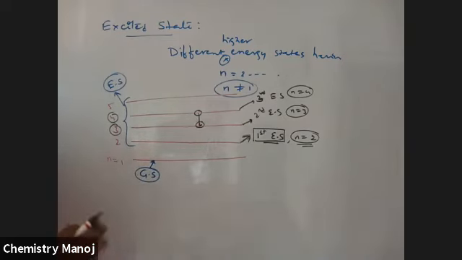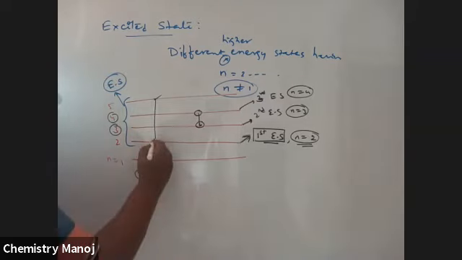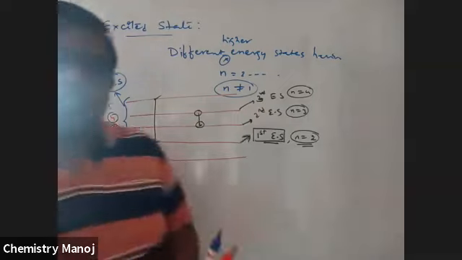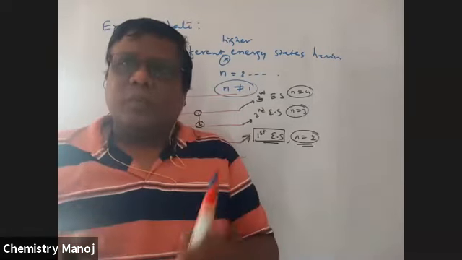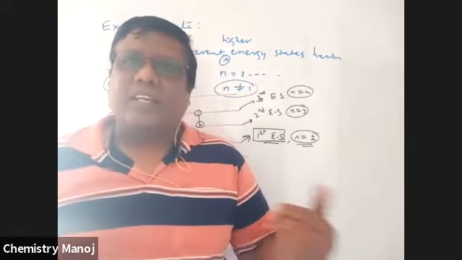When an electron jumps from the fourth excited state to the second orbit, what does it mean? Fourth excited state means the fifth orbit, to the second orbit, not the second excited state. That is the second orbit. So please be mindful while taking the problems. The words are very, very important. Is this excited state or energy state?